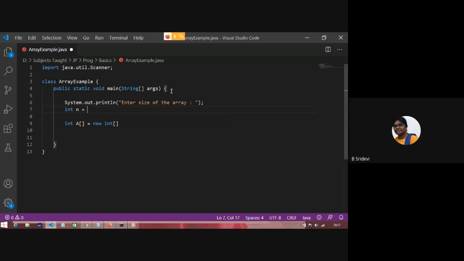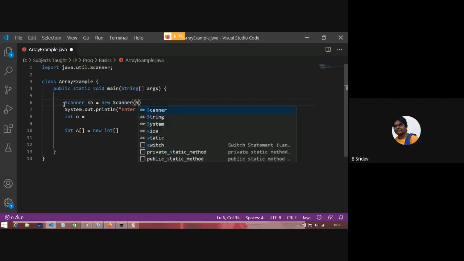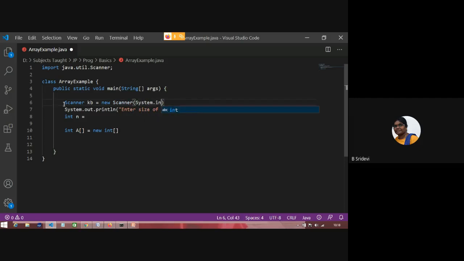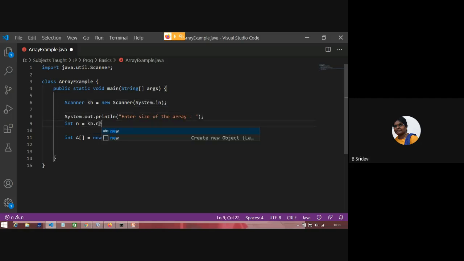So I'm reading the size. int n is equal to, how to read? The Scanner object is not created. So I will create the Scanner object: Scanner kb is equal to new Scanner(System.in). Now I'll read an integer, kb.nextInt, which is the size. Now I am creating an array of n elements. Up to this point, is it clear? An array of n elements.